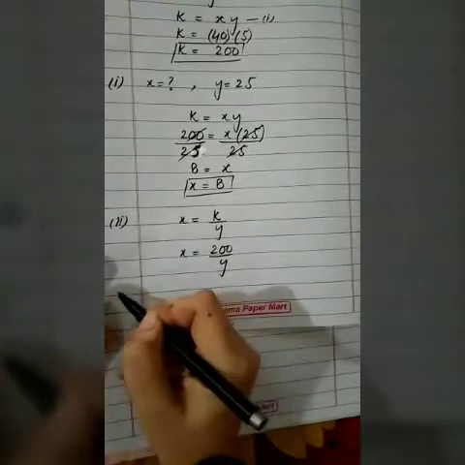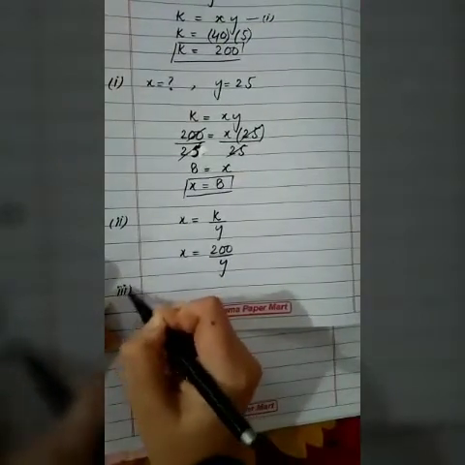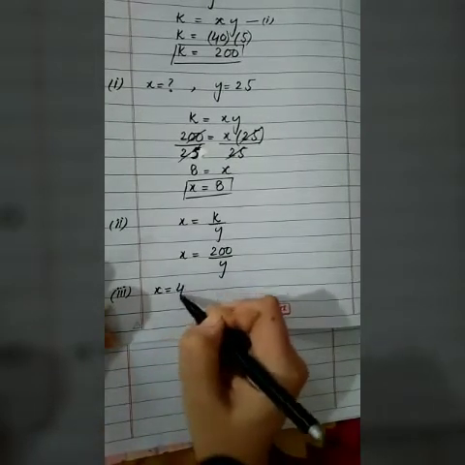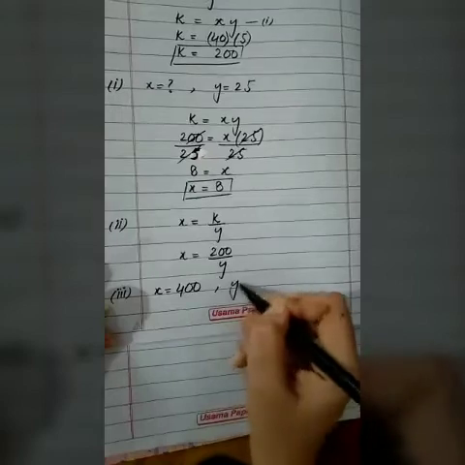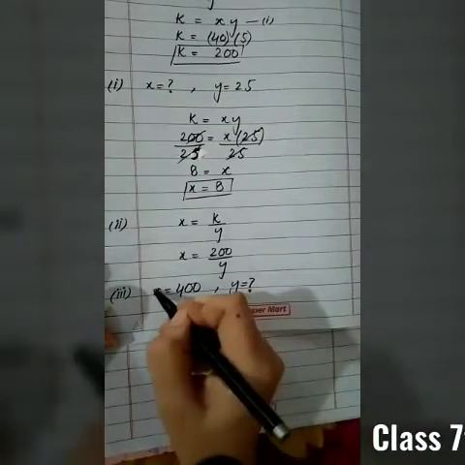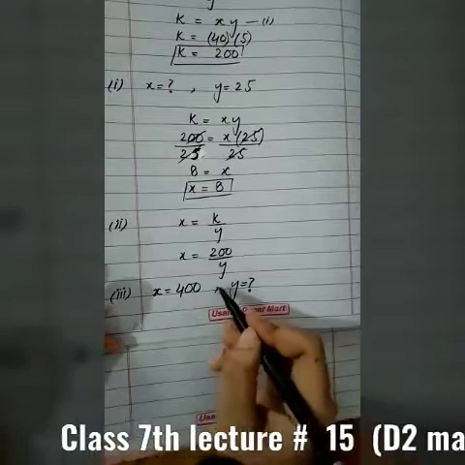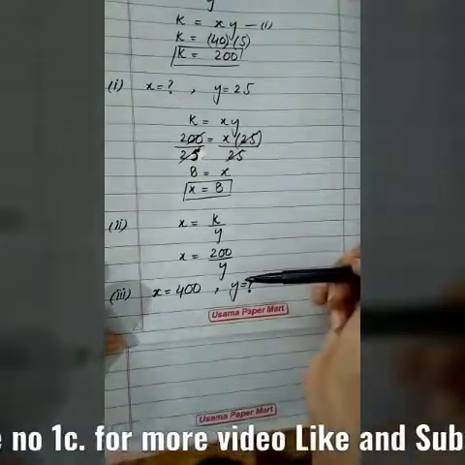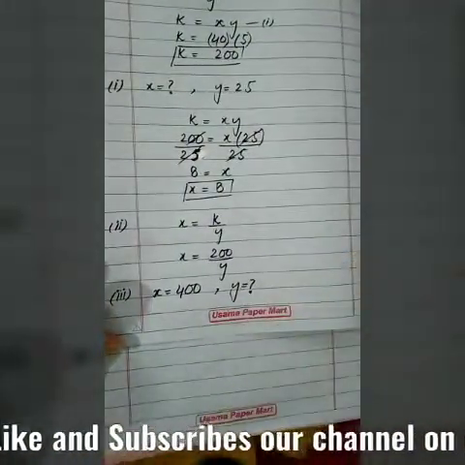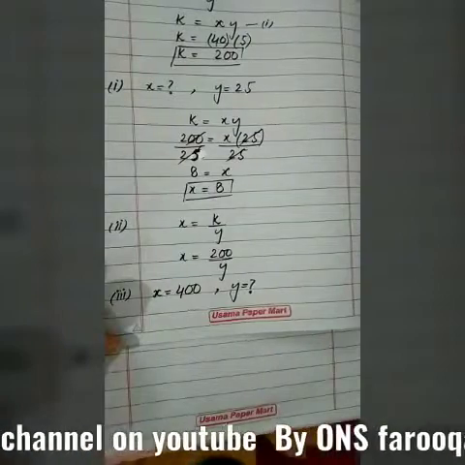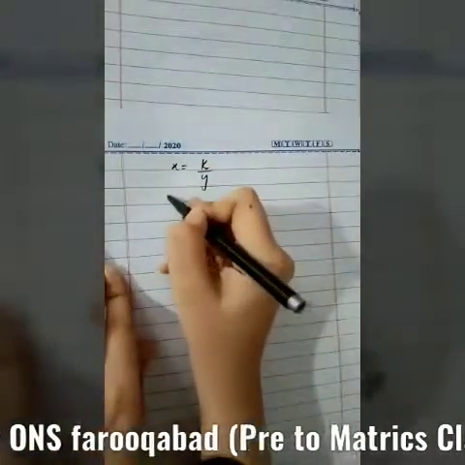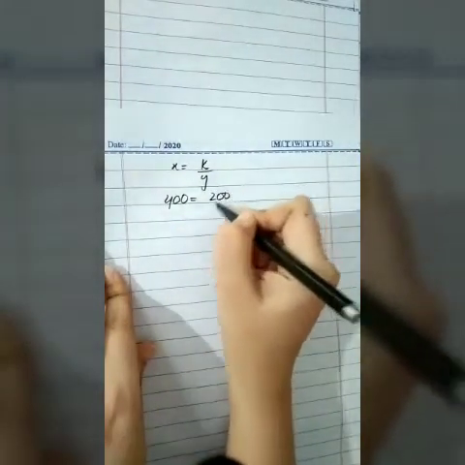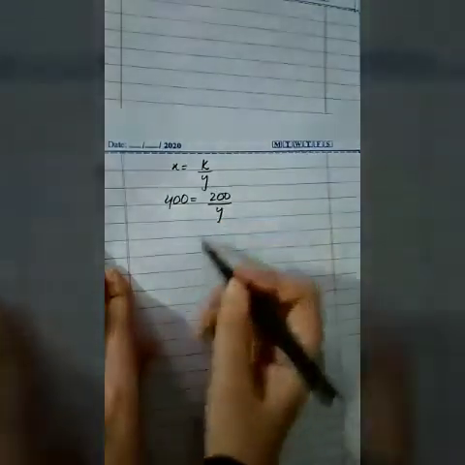Now move towards part 3. In part 3, we have to find the value of y when x is equal to 400. It's given. We have to find the value of y. So students, the same method as we have done here to find the value of x, we will place the values and we can find the value of y. X value is 400, k value is 200, and y value we have to find.